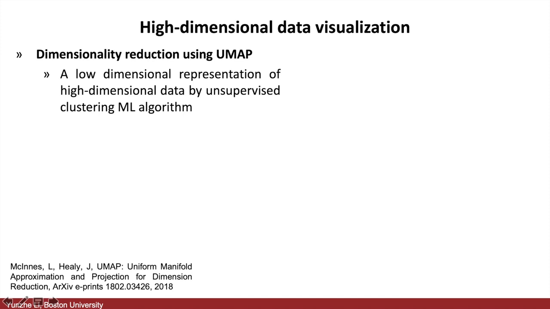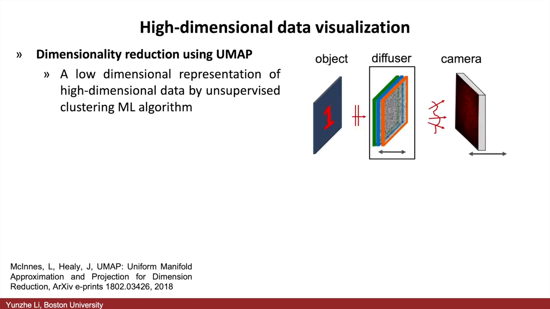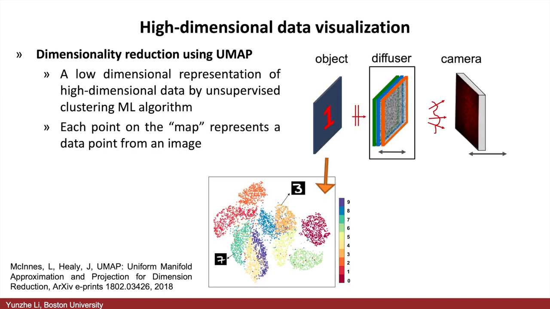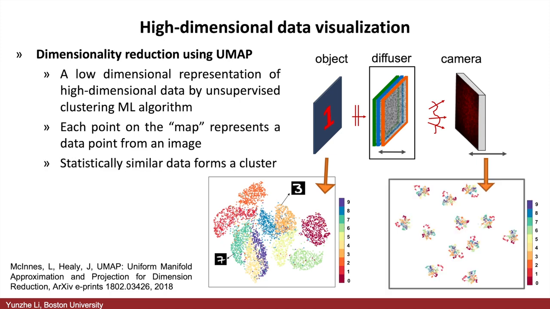All the data we have are high-dimensional data. Dimension reduction is crucial for interpretation and visualization. Here we are using a tool called UMAP to project high-dimensional data into 2D space. For our case, the display digits can be projected on this map, where a single point represents an object figure. The same goes for the speckle patterns.